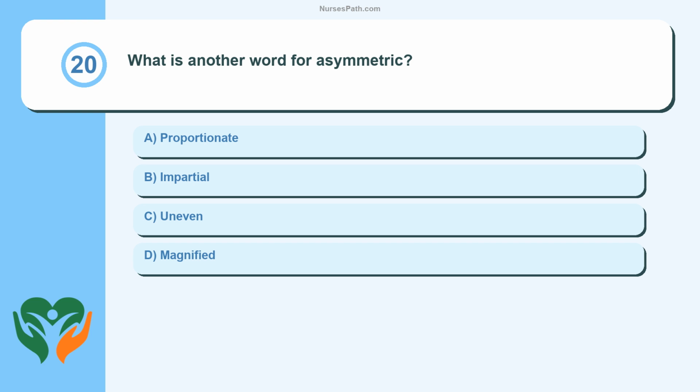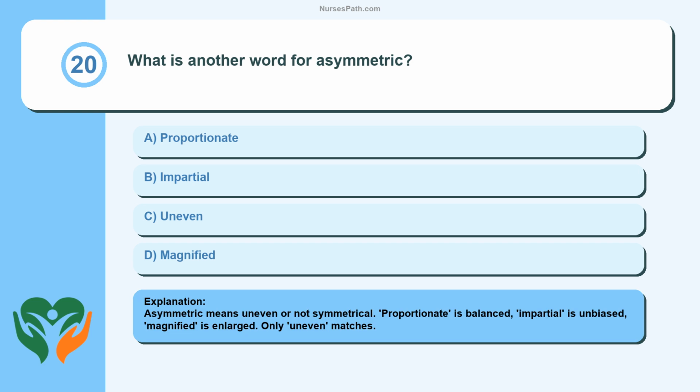Question 20. What is another word for asymmetric? Proportionate. Impartial. Uneven. Magnified. Asymmetric means uneven or not symmetrical. Proportionate is balanced, impartial is unbiased, magnified is enlarged. Only uneven matches.